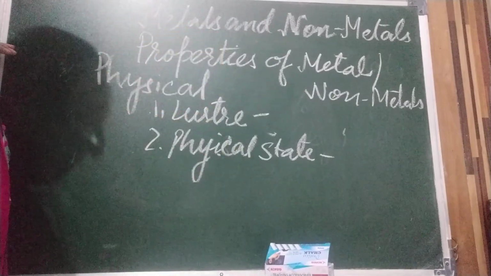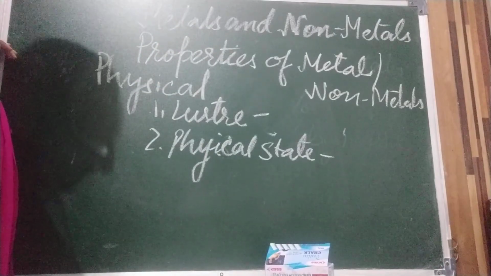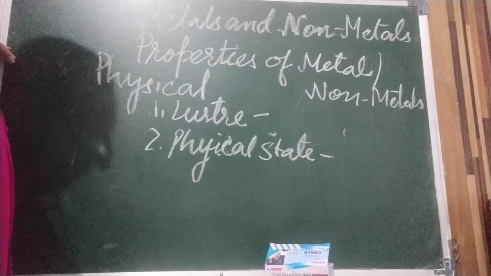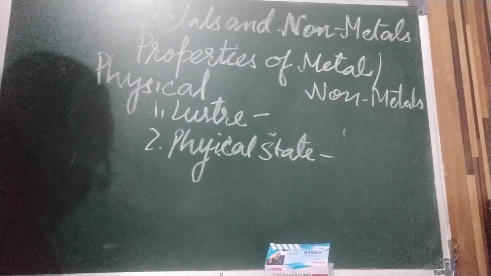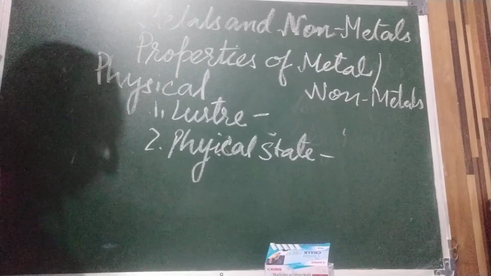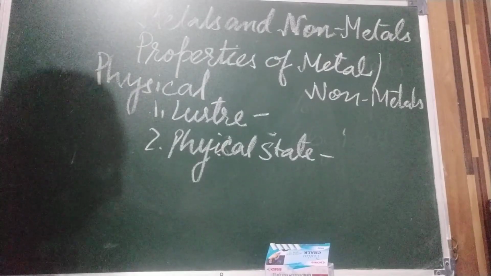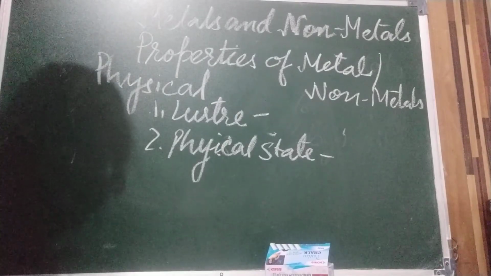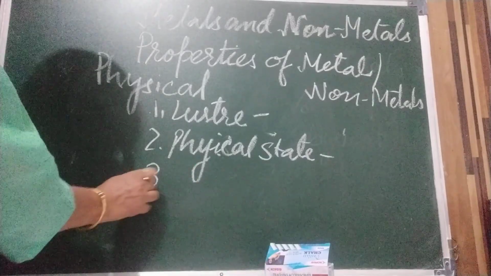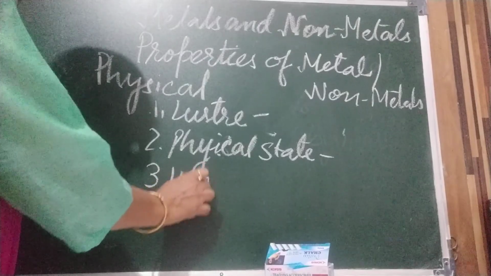Now come to the non-metals, physical state of non-metals. They are found in solid, liquid and gaseous form, in all three forms. Solids are like carbon and sulfur, liquids are bromine, and gases are oxygen, nitrogen, hydrogen. Okay. Now we are coming to the third, hardness and strength.